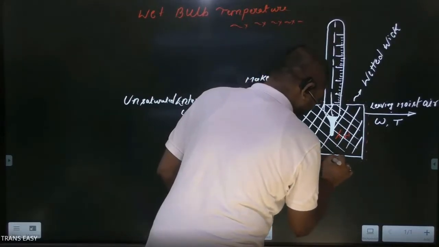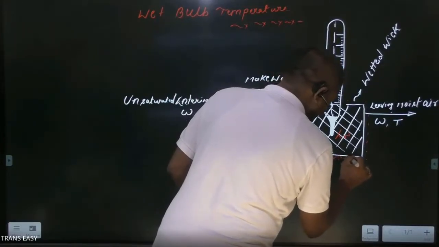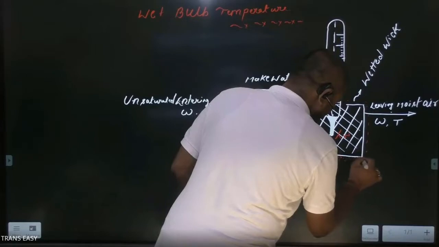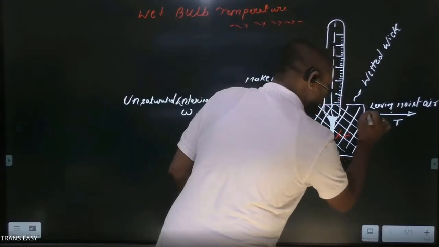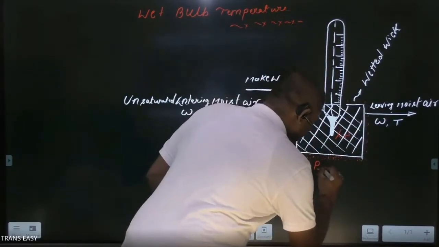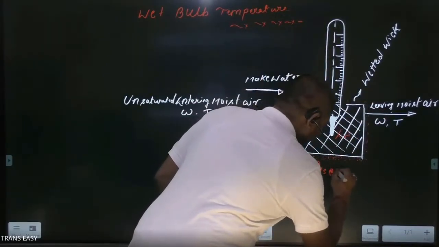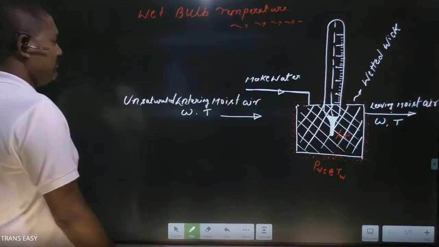And we know what is the meaning of saturation. The vapor pressure exerted by water vapor at the surface of the wetted wick is PVS at TW.